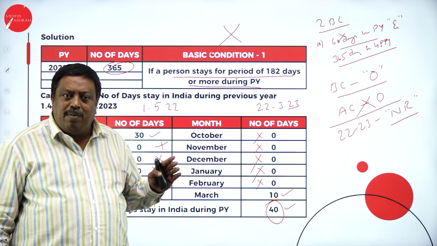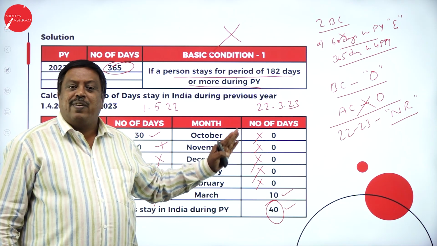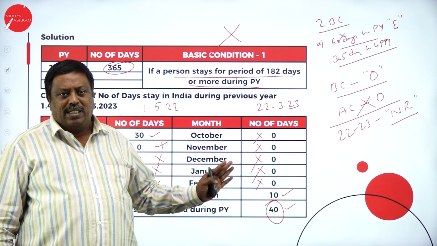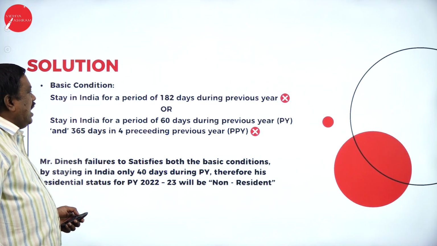So he will be called a non-resident for 2022-23, only for income tax law purposes. Got it?